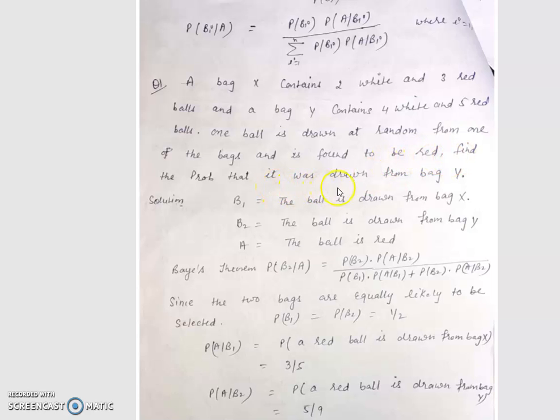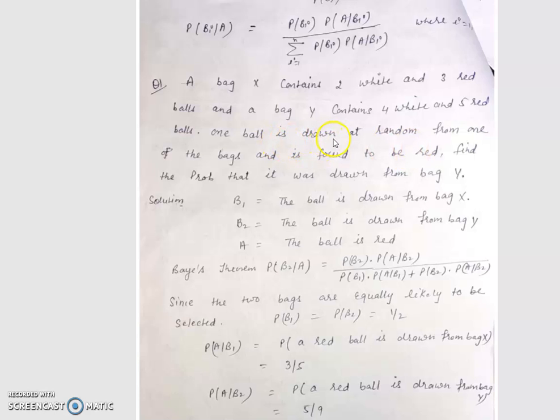Find the probability that it was drawn from the bag Y. Now here we have two bags X and Y. Therefore we say the ball is drawn from the bag X, or the ball is drawn from the bag Y. That's why the notation has two events: B1, the ball is drawn from bag X, and B2, the ball is drawn from bag Y. And the numerical says it is found to be red.